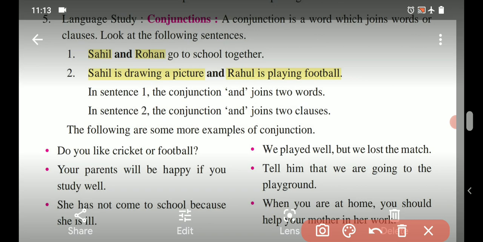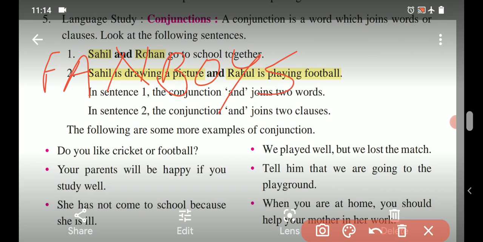There are many conjunctions. To know more about them, let me give you a trick to remember especially the seven conjunctions. You have to remember this word: FANBOYS.